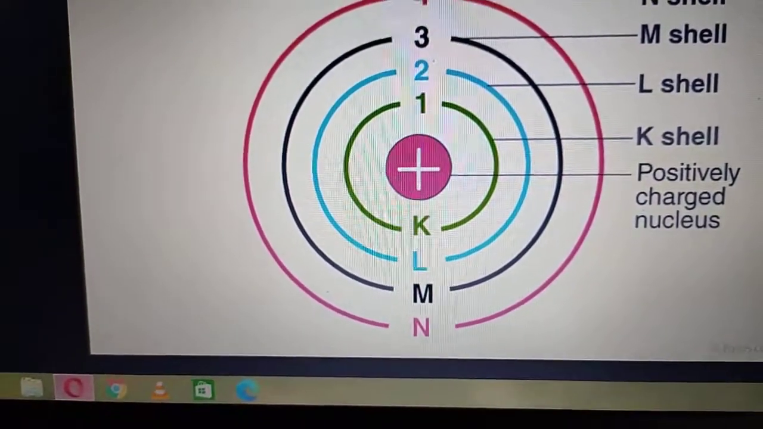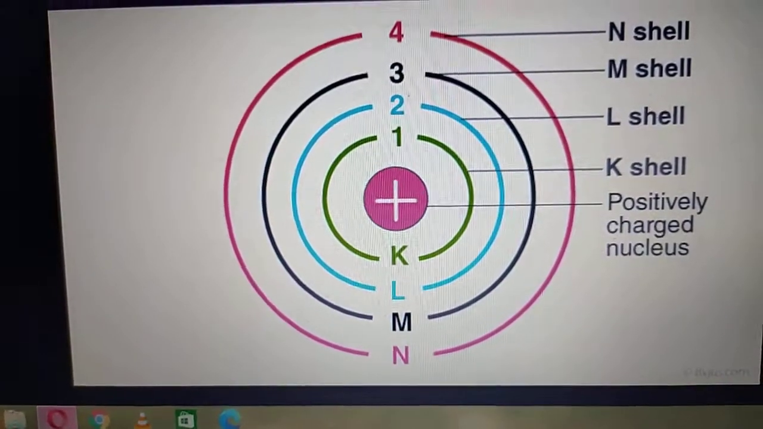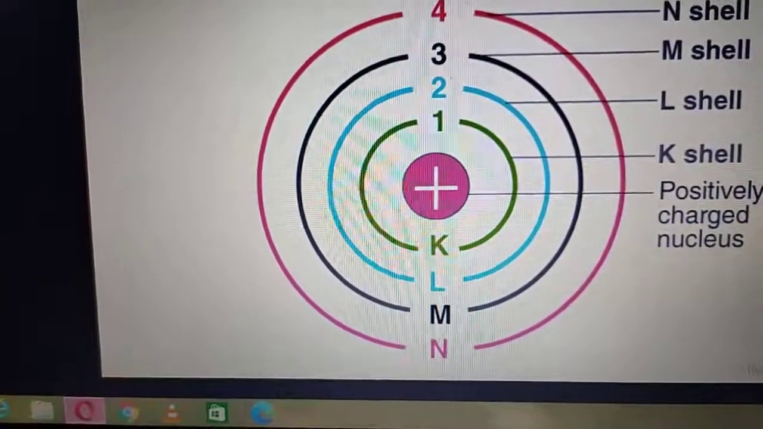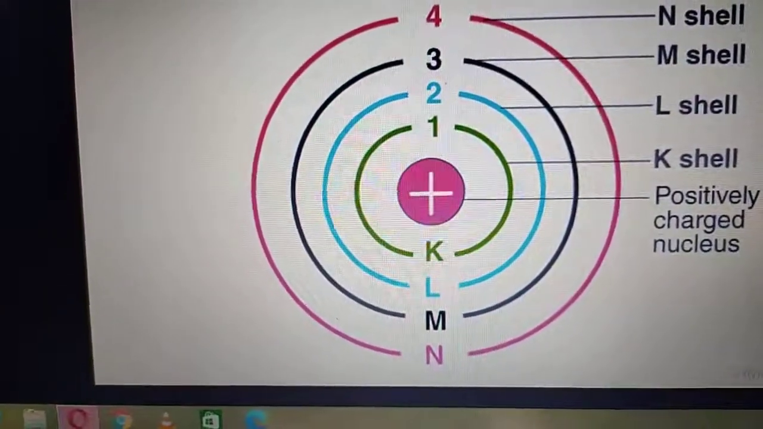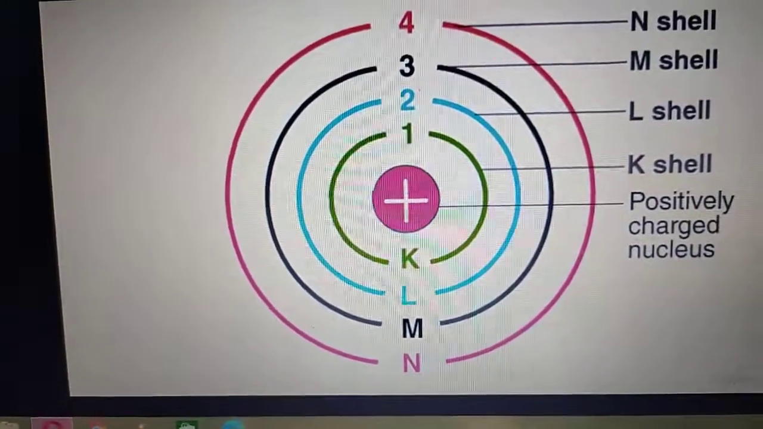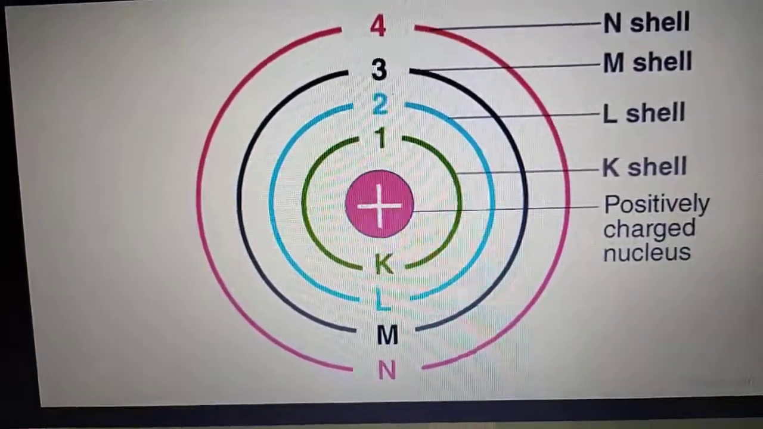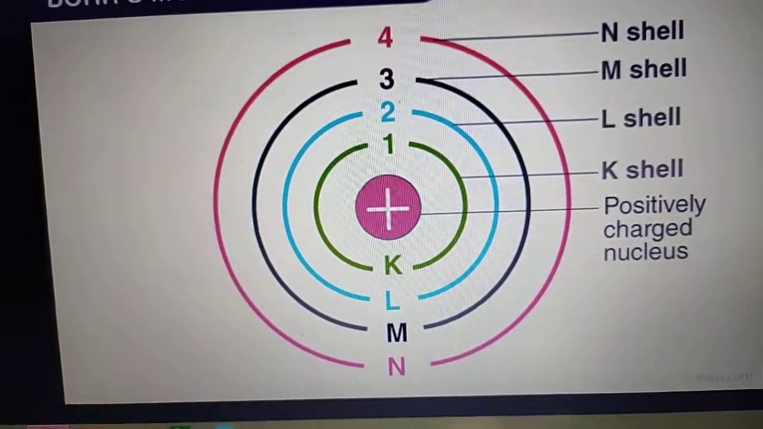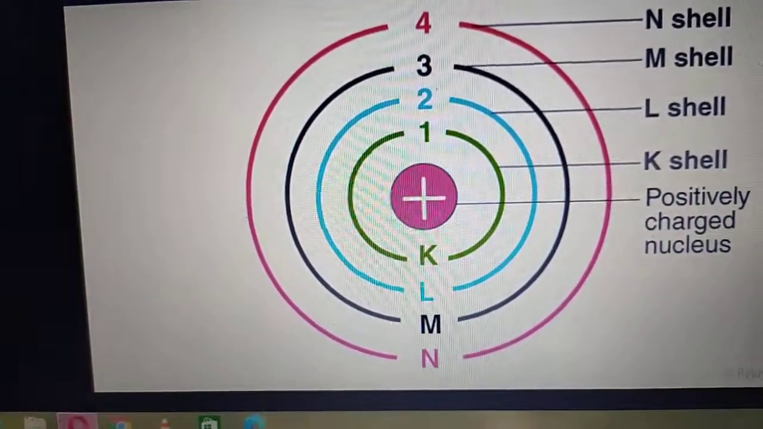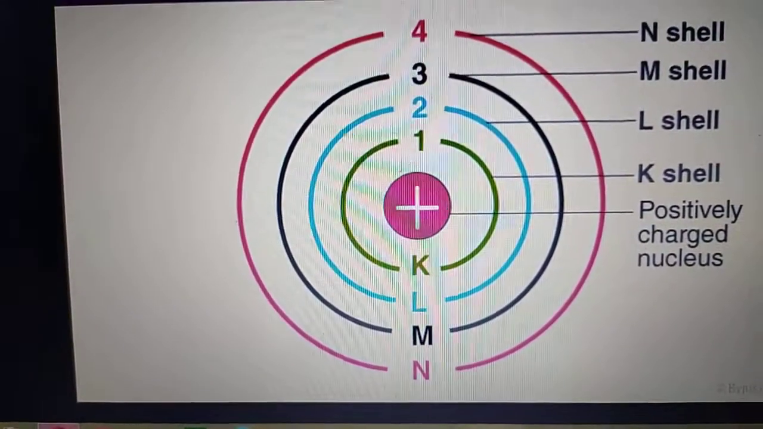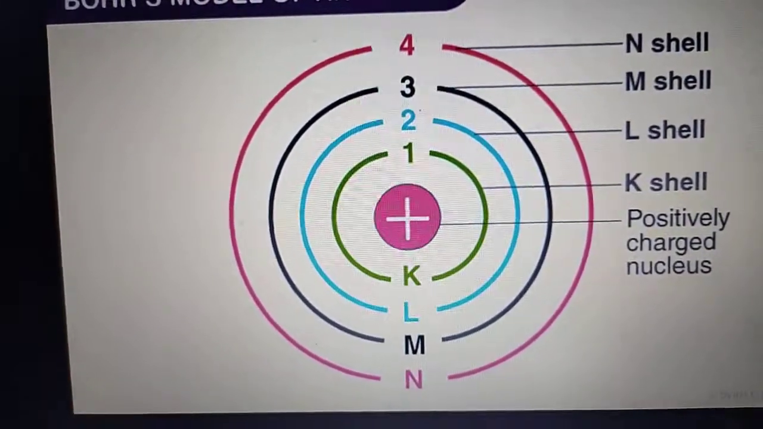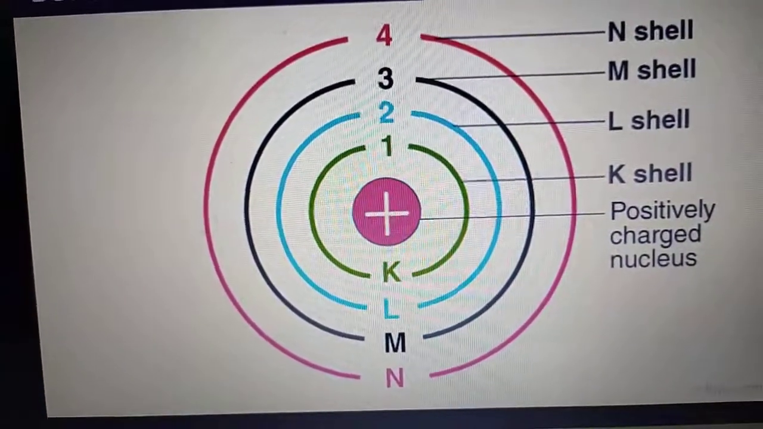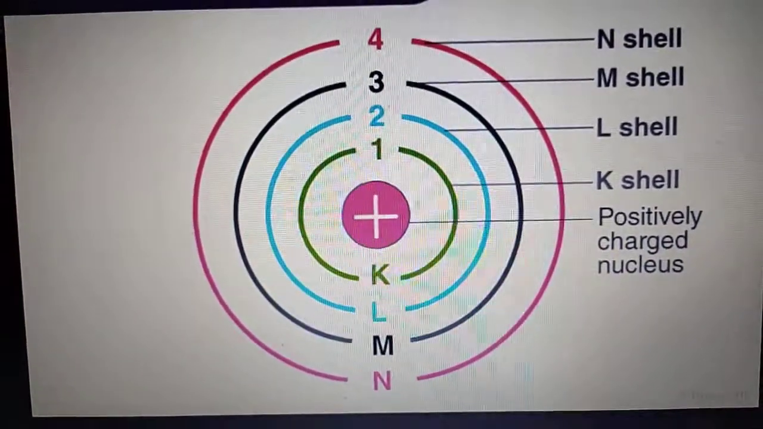Each shell or orbit corresponds to a definite energy. That means all the shells, the energy levels, K, L, M and N, have different energy. So the orbits are characterized by an integer n. n can have values 1, 2, 3, 4. The integer n is called the quantum number of the respective orbit.